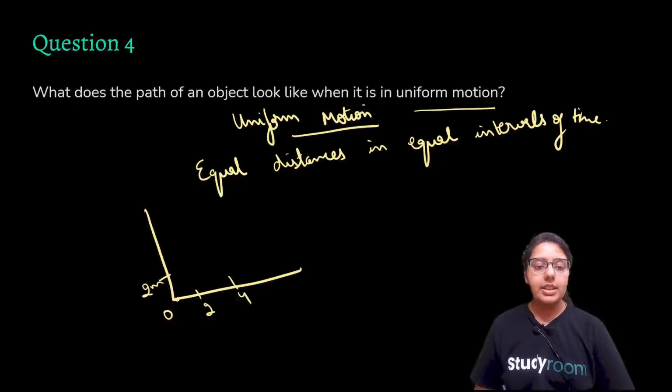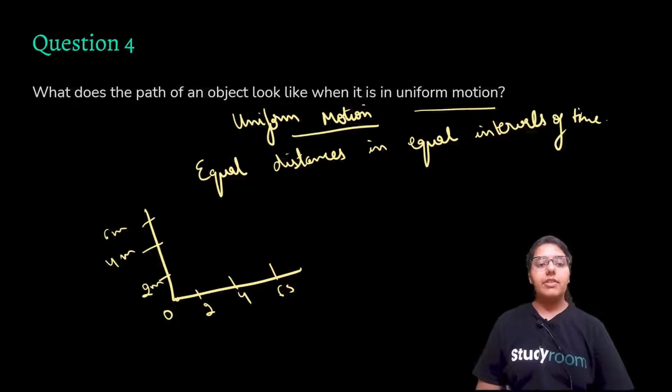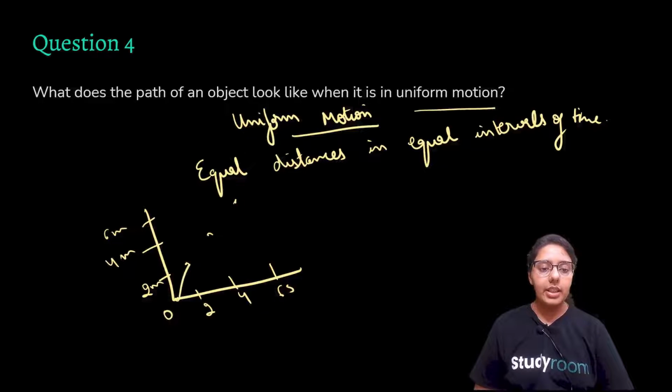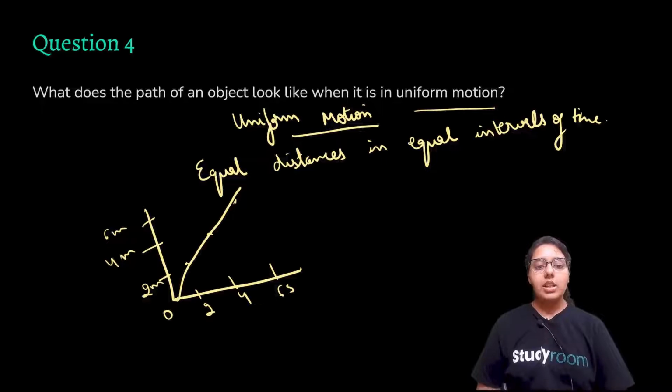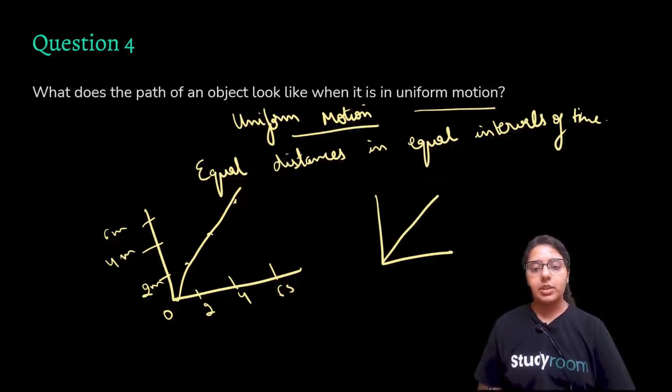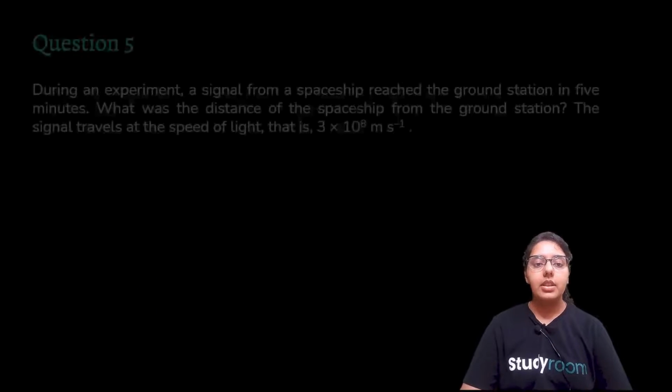In 4 seconds it is covering 4 meters. In 6 seconds it is covering 6 meters. It is covering equal distance in equal intervals of time. So when you plot this, you will get a linear graph, a straight line graph. In a uniform motion, this is the type of graph we will be getting, okay. The path of an object will be a straight line.